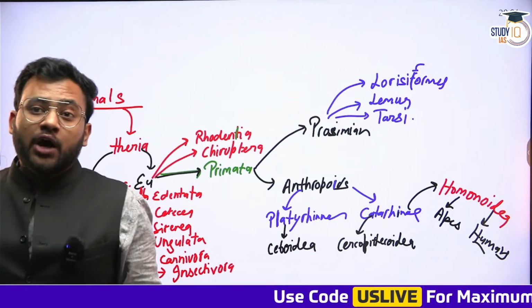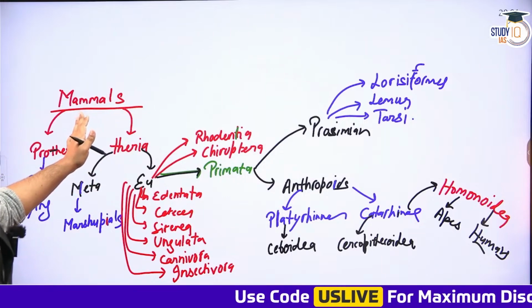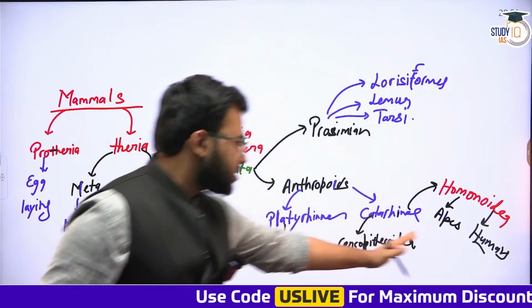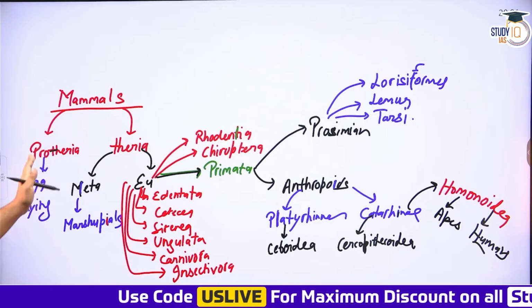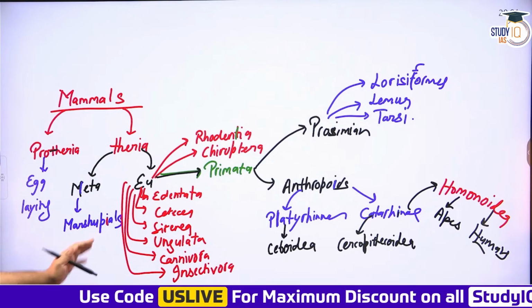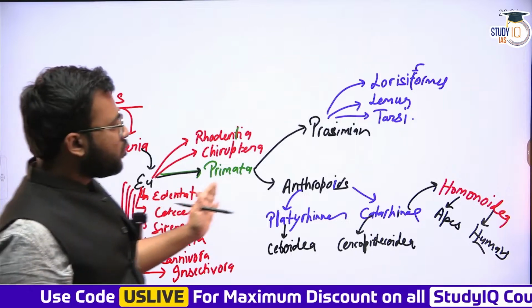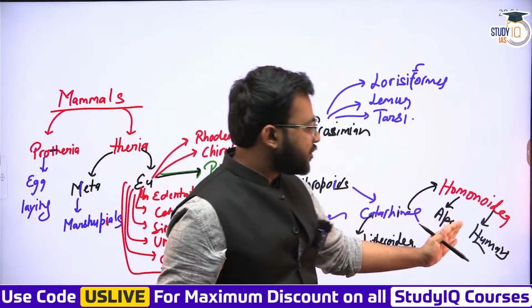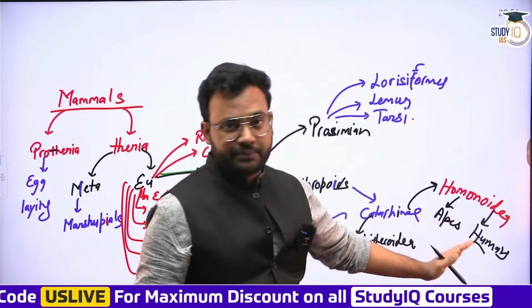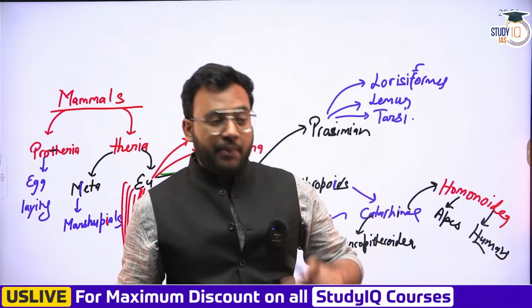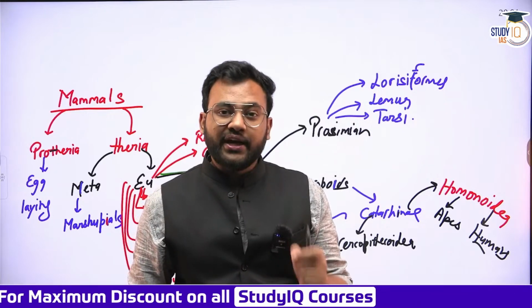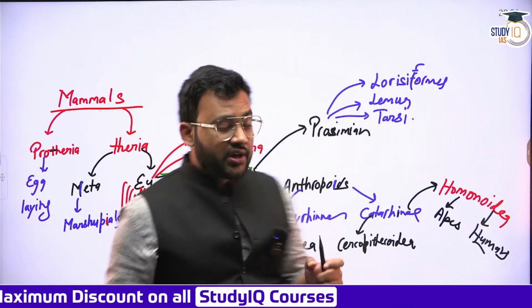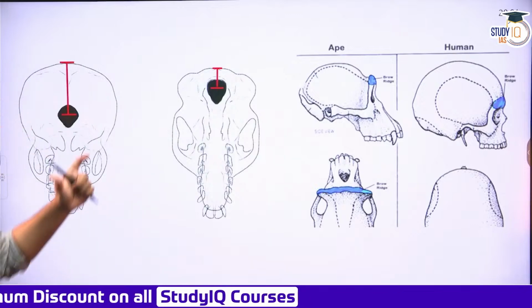Now, if we compare humans with members of other orders or with members of Prototheria or Metatheria, we are entirely different. As we move ahead in this classification, we see that we are closer to the apes. But even amongst the apes, we have a lot of features which are entirely different. What are those features? Firstly, the foramen magnum.